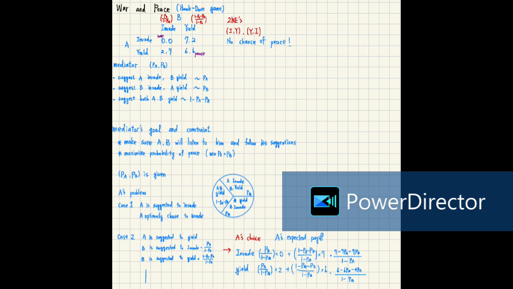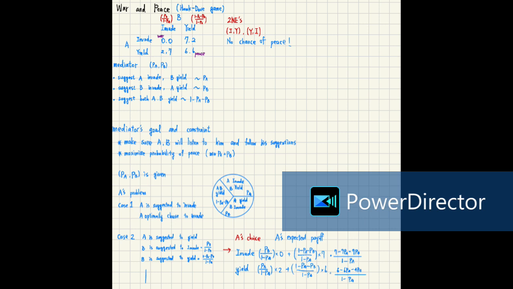If A chooses to invade, his payoff is: if B is suggested to invade, the probability is PB divided by 1 minus PA, multiplied by 0, plus 1 minus PB minus PA divided by 1 minus PA, multiplied by 7.